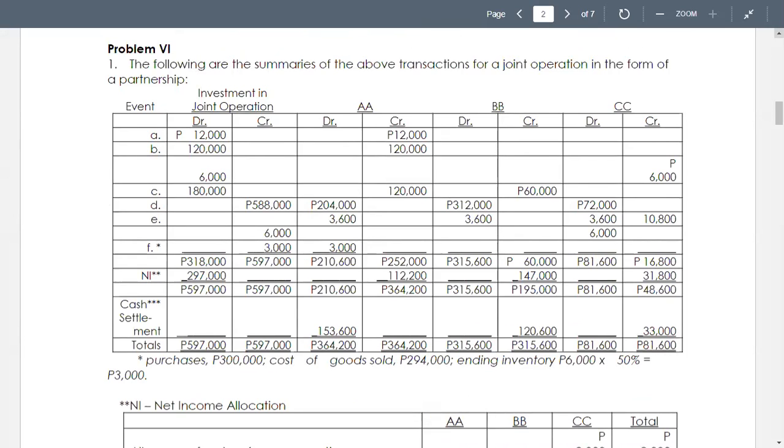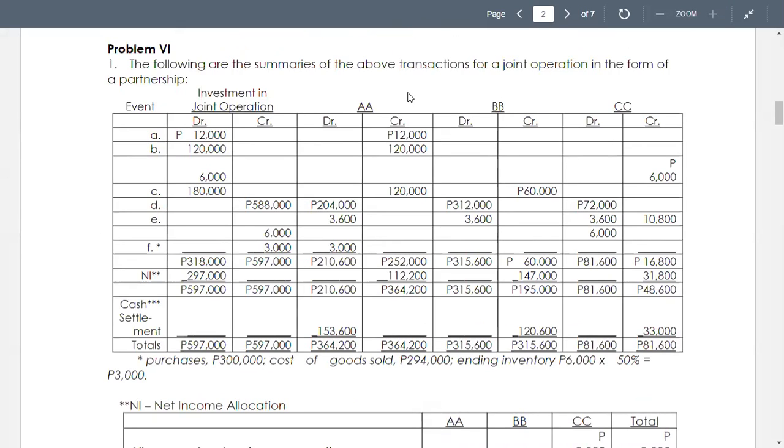Okay, so next we have 6,000 for the permit to operate, paid by CC. So we debit investment 6,000 and credit CC. It's just like crediting capital.